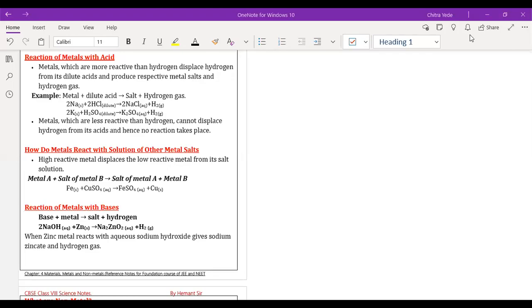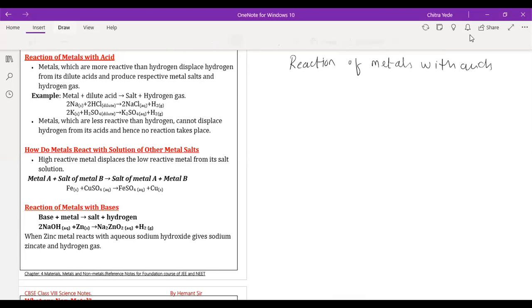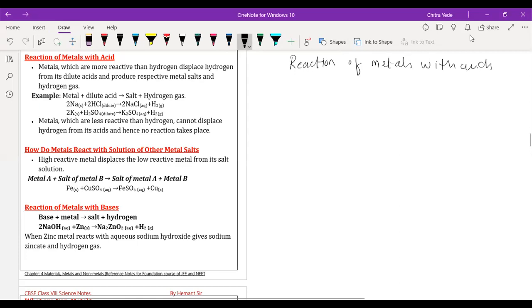Okay, so today we are going to understand the reaction of metals with acids. I'm going to write a description for you so that you can directly understand how metals are going to react with acid.